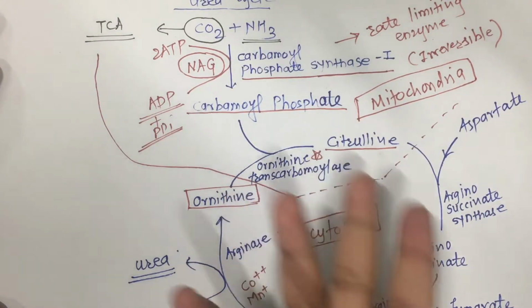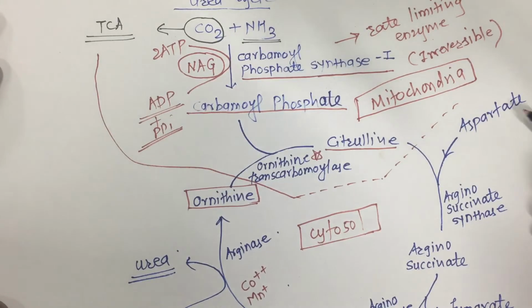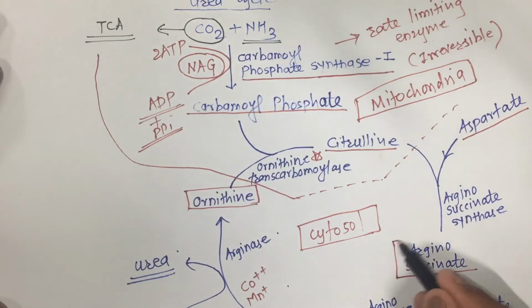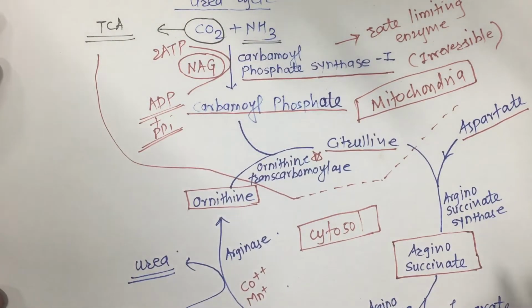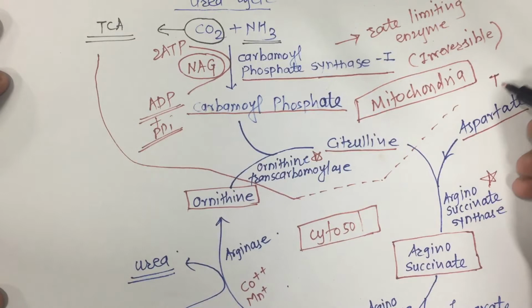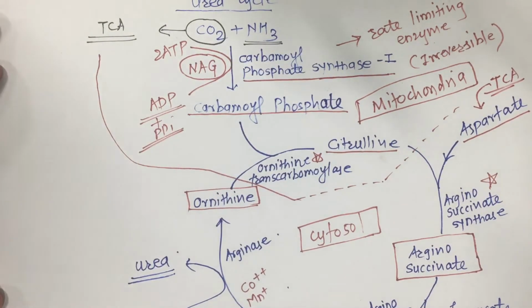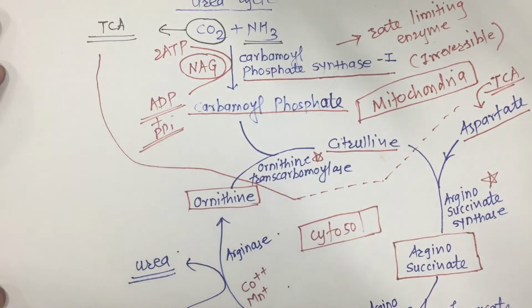Then citrulline enters the cytosol and combines with aspartate, that is aspartic acid, to form arginosuccinate in the presence of the enzyme arginosuccinate synthase. That aspartate again comes from the TCA cycle. It combines with citrulline to form arginosuccinate in the presence of arginosuccinate synthase.